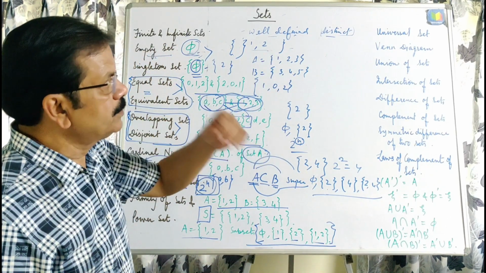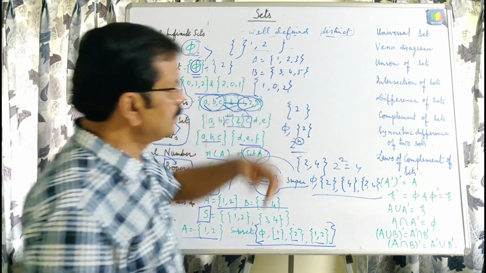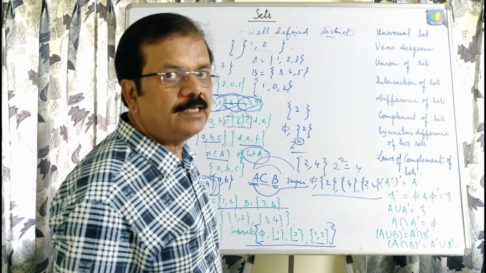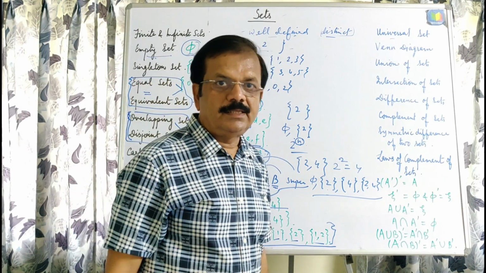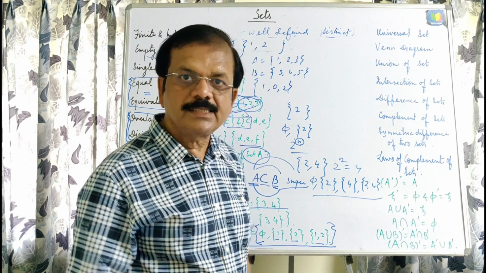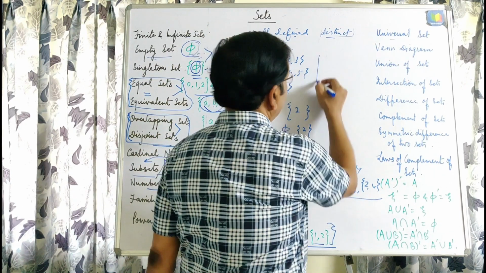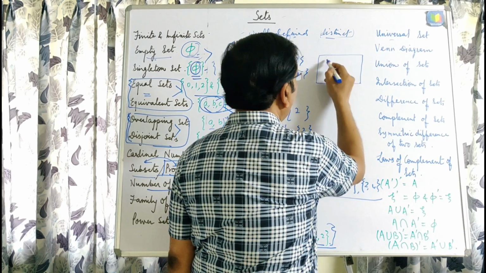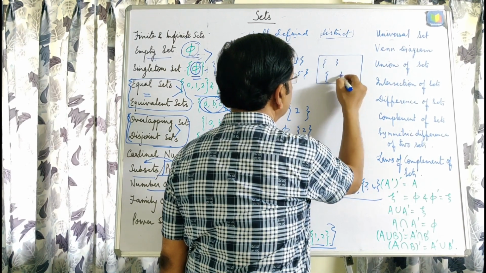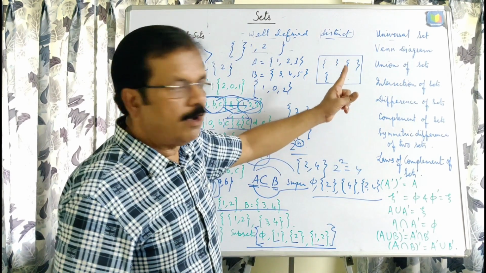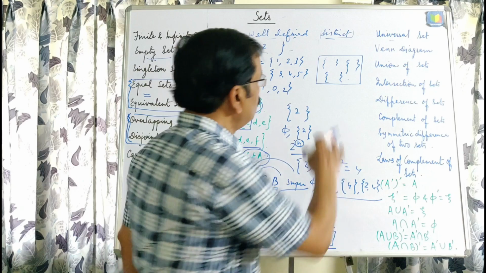Now come to the next topic, that is the universal set. If we are studying sets, then we are using different sets, but there is a set to which all the sets belong, called the universal set.